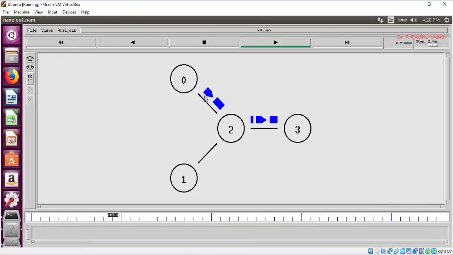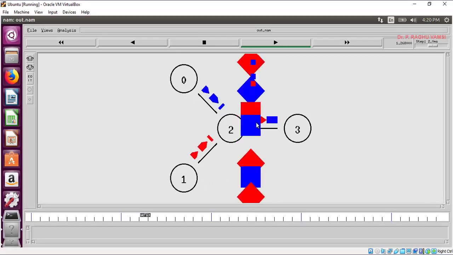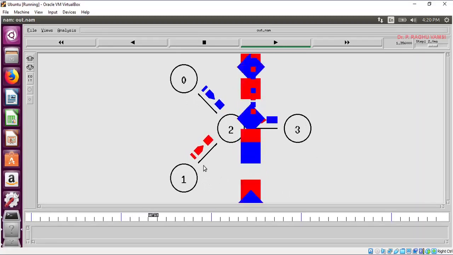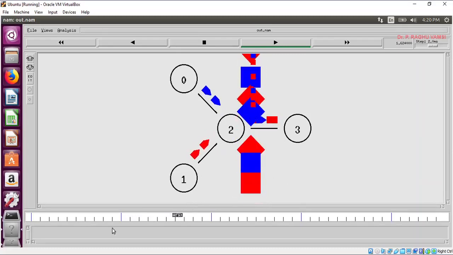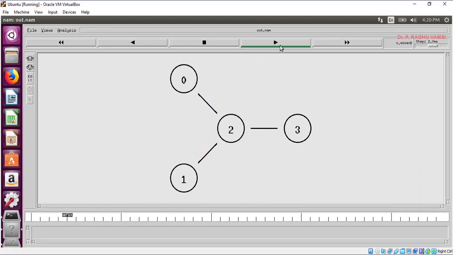So now the traffic between 0 and 3 is going on, and the traffic is going via 2. Now you look at 1: when the traffic is going on, the packets are dropping because 2 is unable to handle that much traffic flow. When only 0 is sending traffic, happily 2 is forwarding.